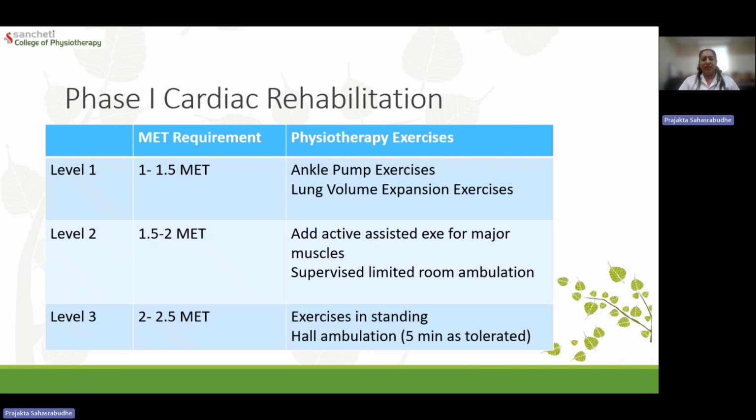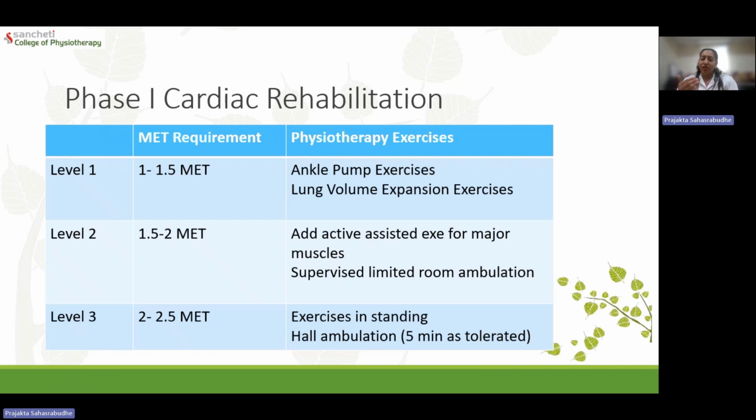So level 1 is when we are beginning, we have screened the patient, our patient is all okay, in whom we can start with phase 1 rehab. We'll start with bare minimum activity, that is 1 to 1.5 minutes, which are in-bed exercises, ankle pump exercises, so that the circulation in the lower limb is established properly. Lung volume expansion exercises can be started, especially in open heart surgery. And these are very safe because they are very low level activity.